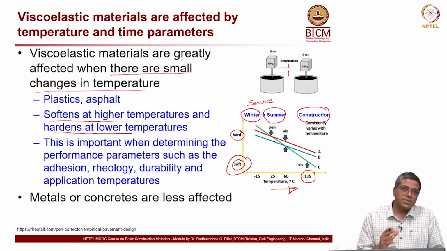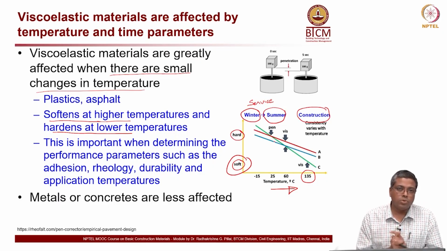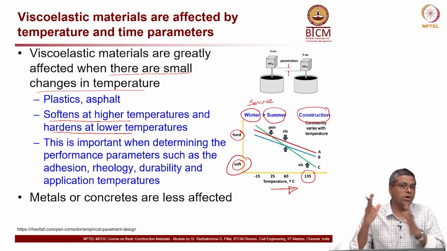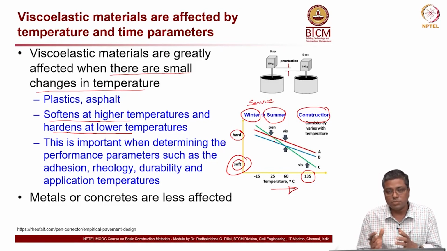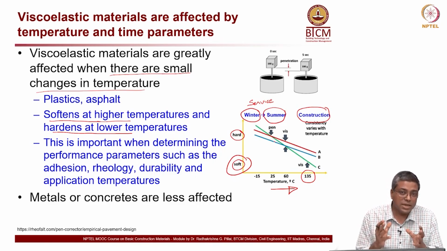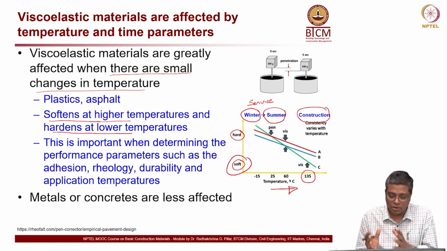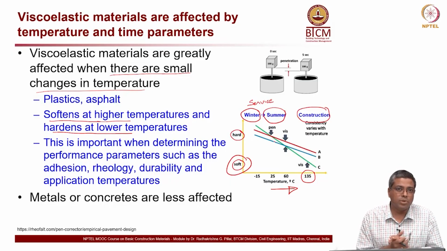Okay. Now, imagine a road which goes through a region where the climatic variation is significant, very cold in the winter and very hot in the summer. So, how do you set this material so that for both winter and summer the softness or the viscosity is within a reasonable limit?